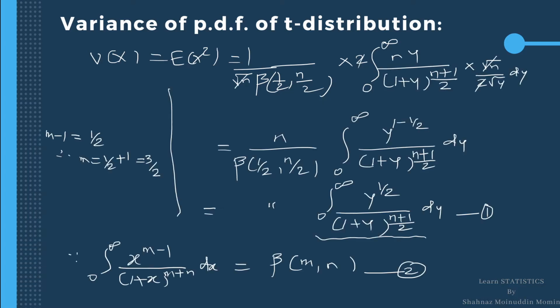To write down the value of the integration in equation 1, we will adjust 3 by 2 at the denominator power 1 plus y raised to n plus 1 by 2. So, in the next step, we will adjust the factor 3 by 2 to get the integration in the form of x raised to m minus 1 divided by 1 plus x raised to m plus n dx.